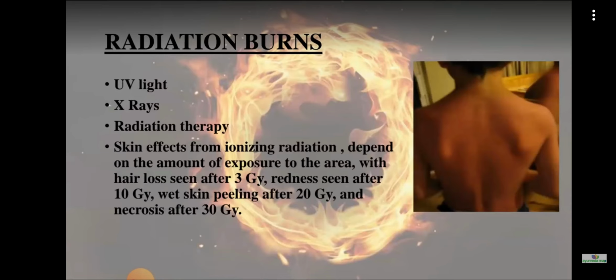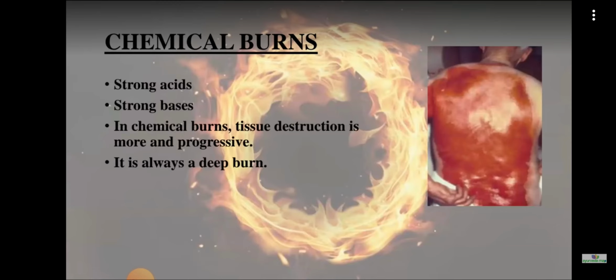The effect of the burn is determined depending on the amount of exposure to the area. That is almost similar to the other types also. The duration and the exposure will determine the severity of the radiation burn. Then chemical burn means burns due to strong acids or strong bases. In chemical burns, the tissue destruction is more and progressive, and it is always a deep burn.